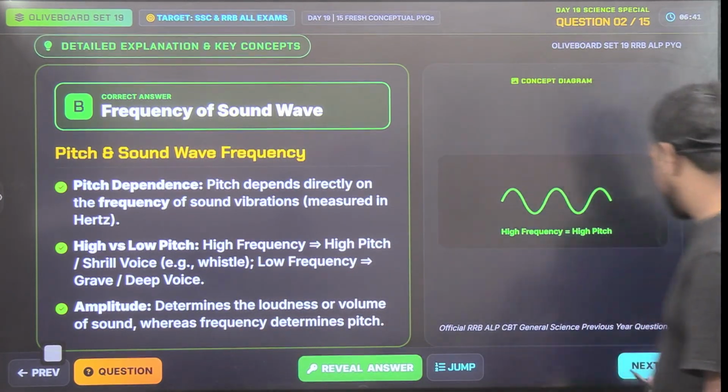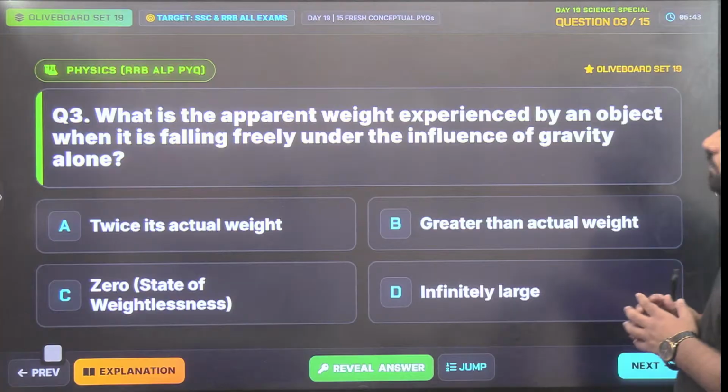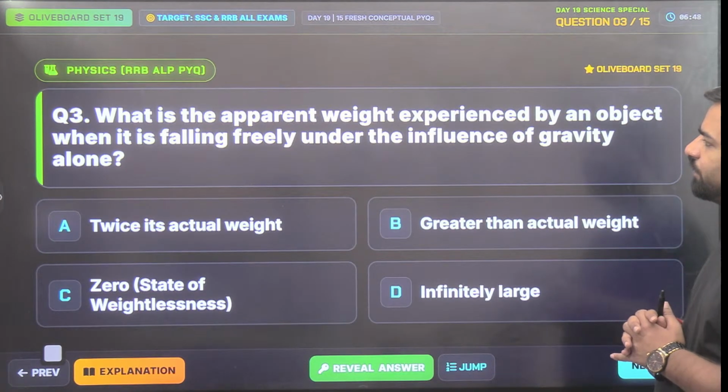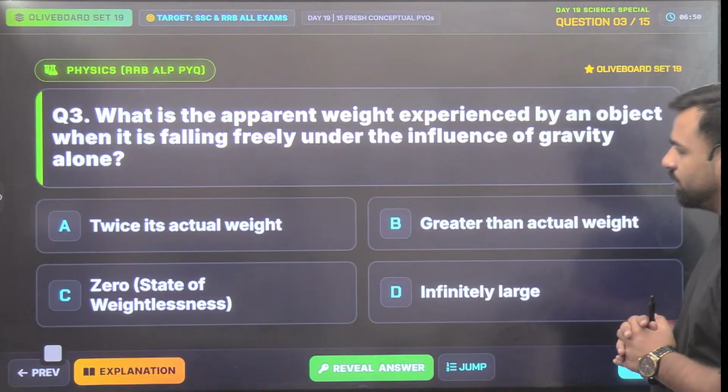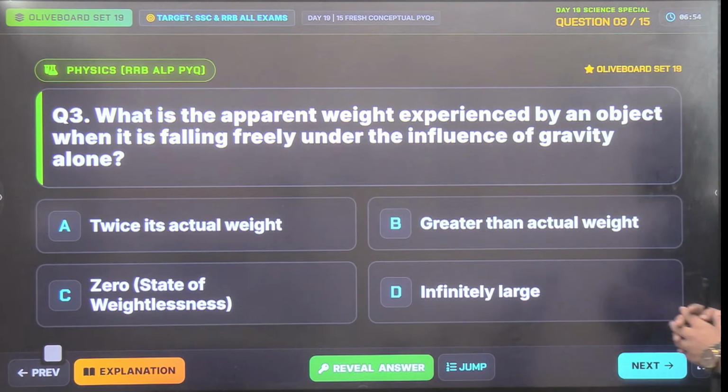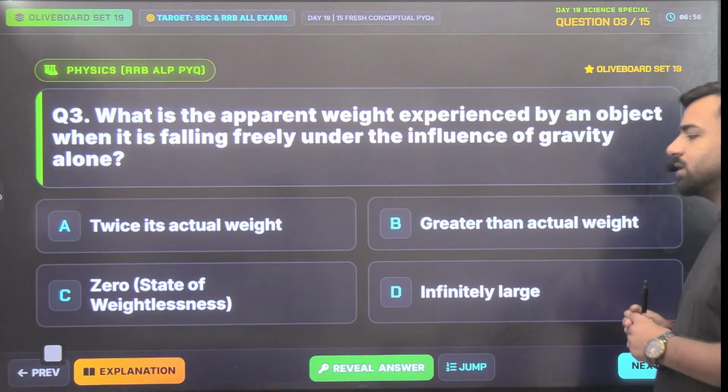Next, what is the next one? The next one is: what is the apparent weight experienced by an object when it is falling freely under the influence of gravity alone? Twice the actual weight, greater than the actual weight, zero, or infinitely large? What do you think?